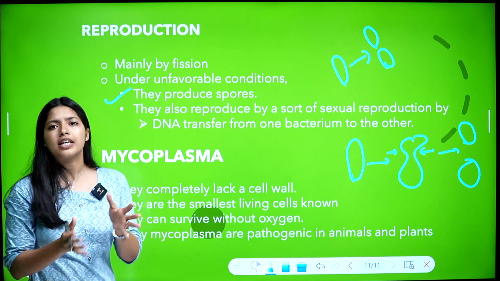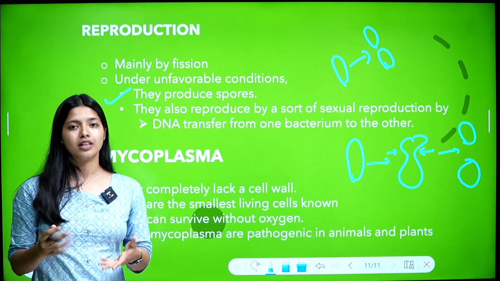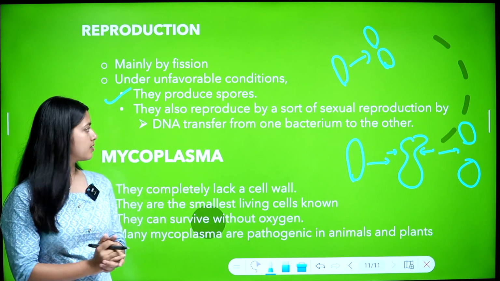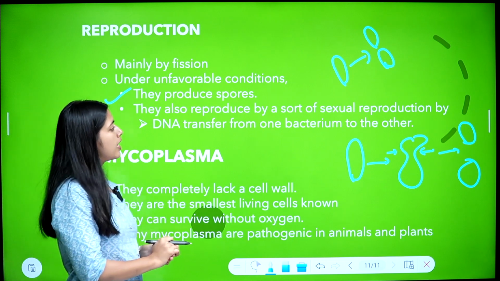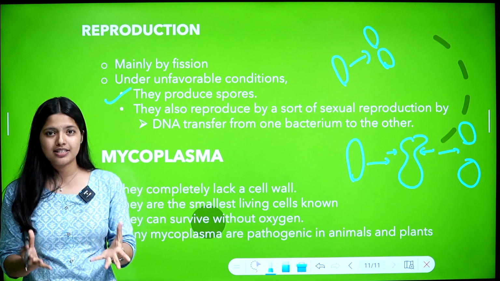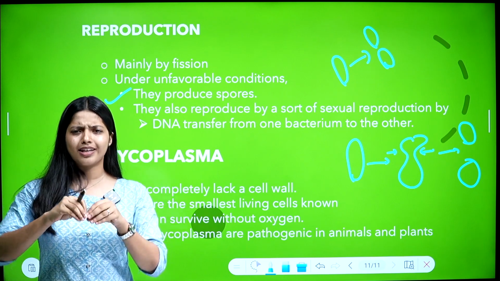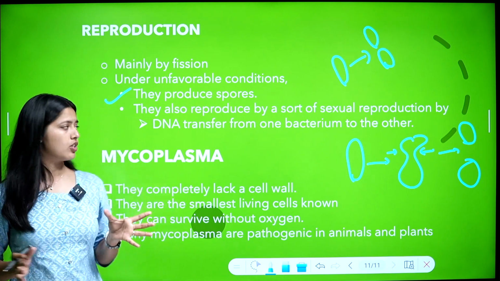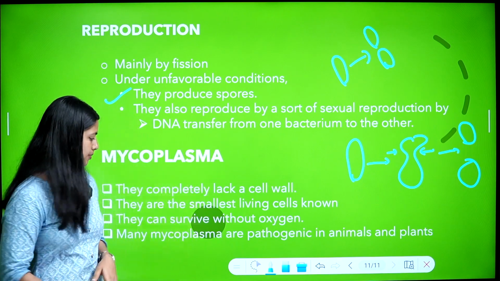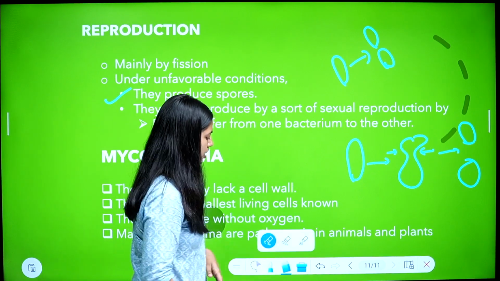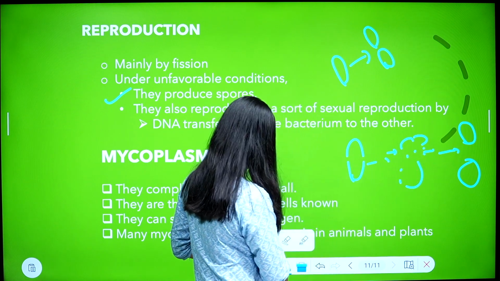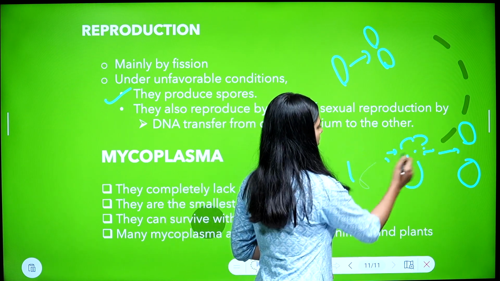Spores are specialized structures that help in reproduction. Under unfavorable conditions, they will produce spores, or they also reproduce by a sort of sexual reproduction. It is not exactly sexual reproduction, but a sort of it. It is DNA transfer from one bacteria to another, that means genetic material is transferred from one bacteria to another.